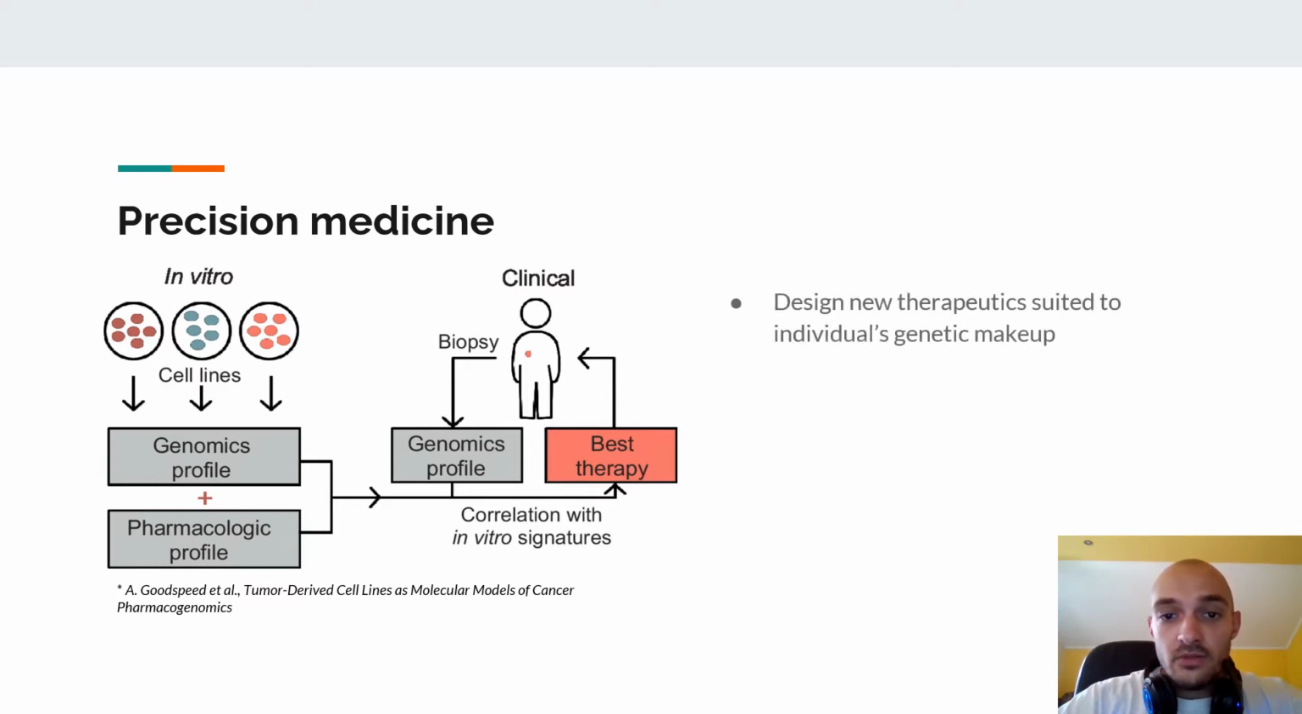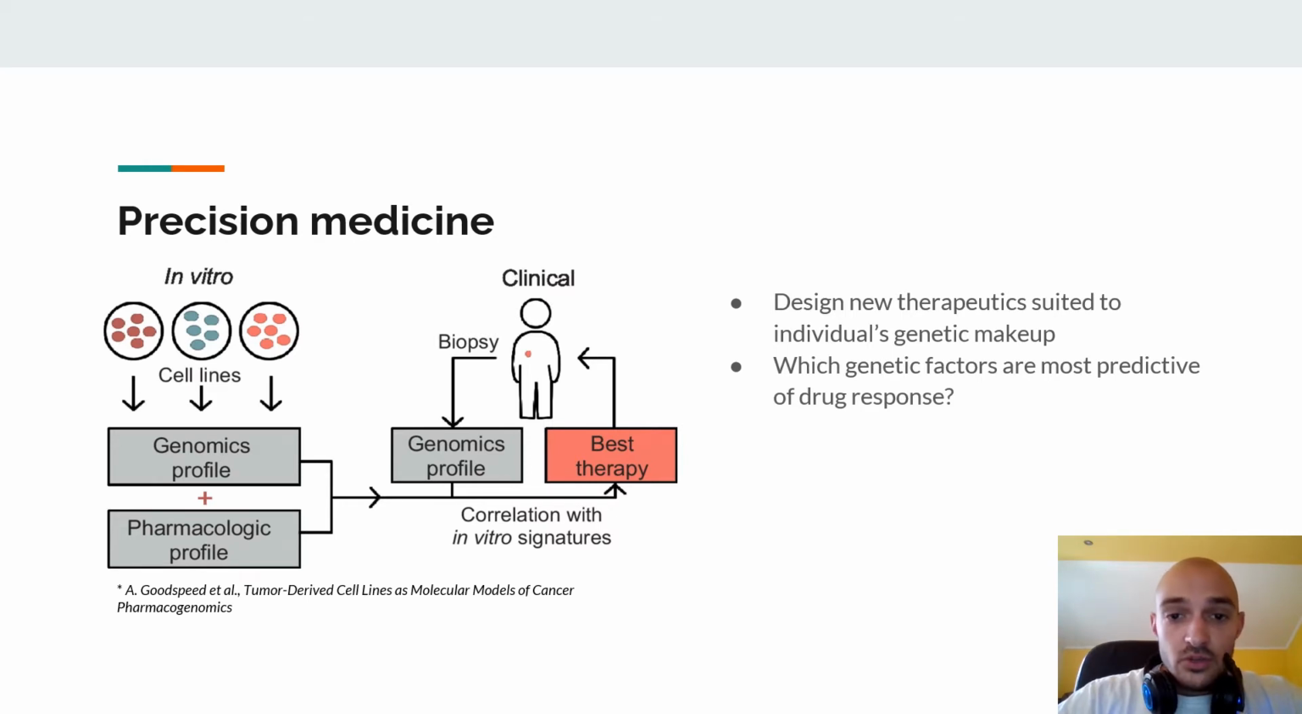To date, many in vitro cancer cell lines have been cultured and a large number of pharmacological profiles have been measured. There is hope that the drug response of these in vitro cell lines can be effectively correlated with patients' response to drugs. Our work is based on the in vitro part of the process, where we try to model drug response of in vitro cell lines based on their genomic profiles. However, the question arises, which genetic factors are most predictive of drug response?